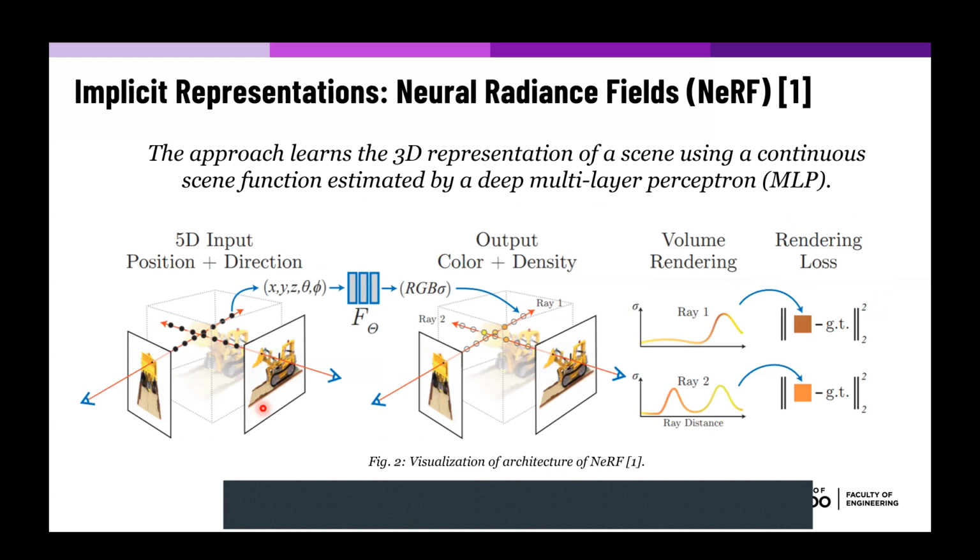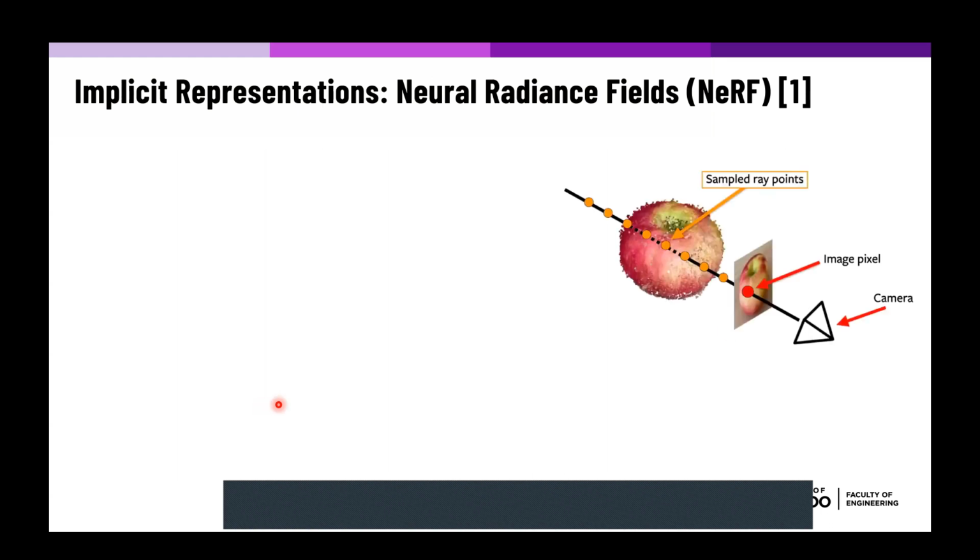So let's take a look at how this works. Let's assume we have this image here of an apple, and that corresponds to this 3D object in real life. In order to render 1 pixel in this image, we cast a 3D ray from the camera across the scene passing through this pixel.